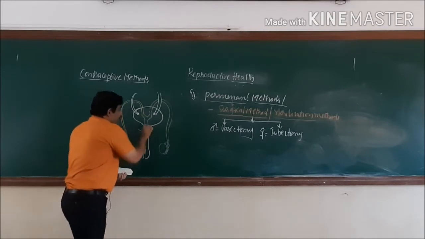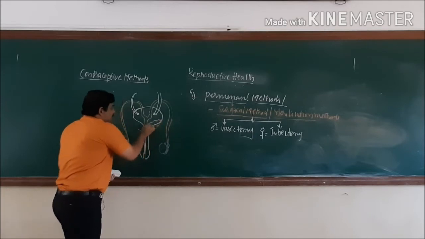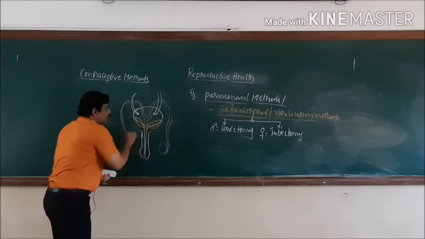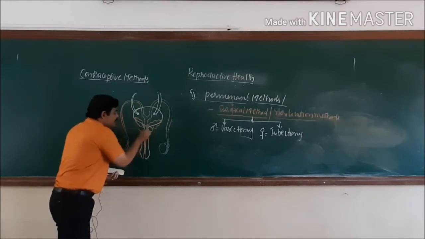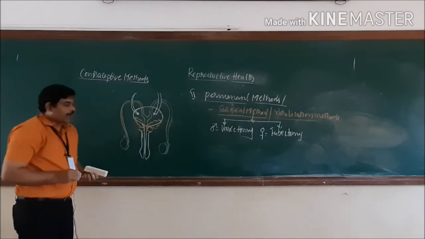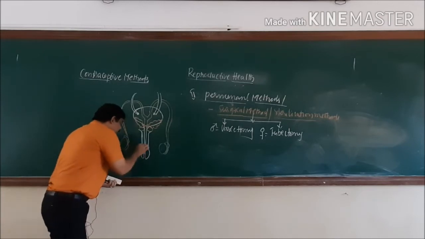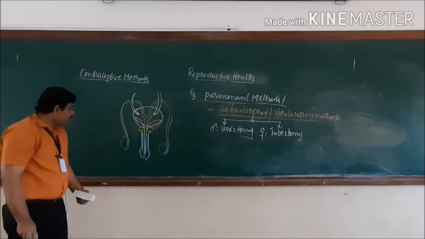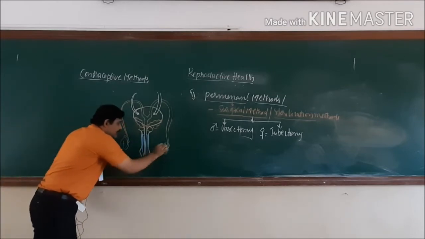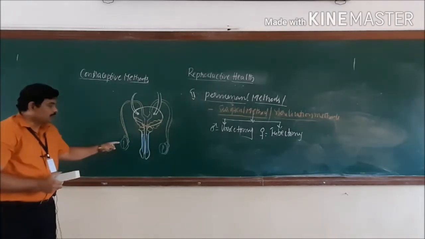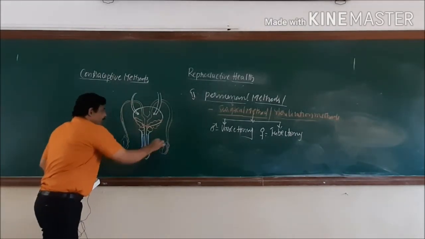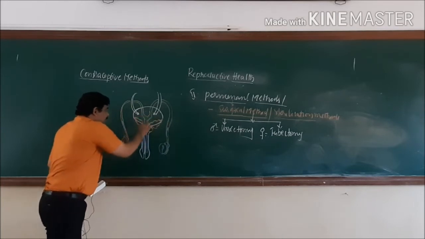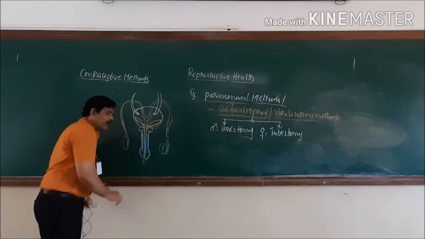This is the place at which the seminal vesicles join and release the seminal fluid, and in this area you can see the bulbourethral glands. You can also find the muscles in the male penis. Spermatogenesis is a process that takes place in the testes. Once the sperms are formed, they pass through the vas deferens and are finally released out through the urethra.